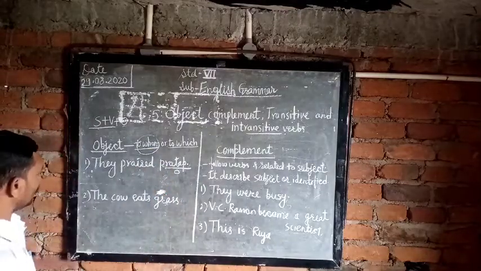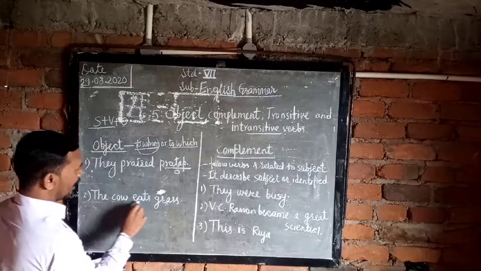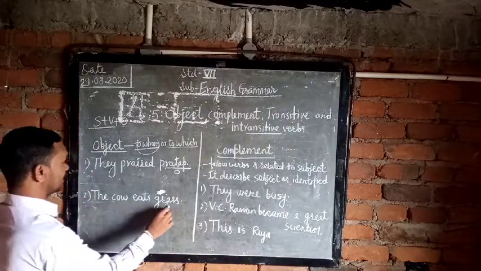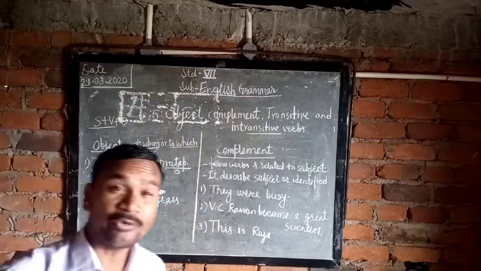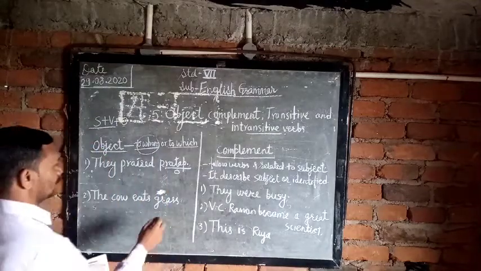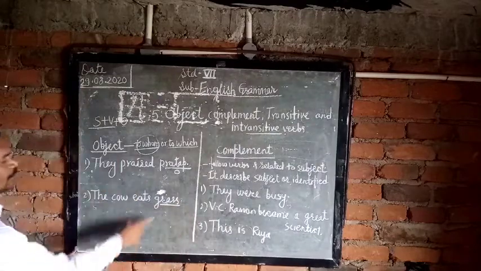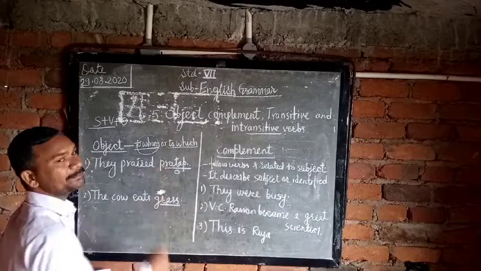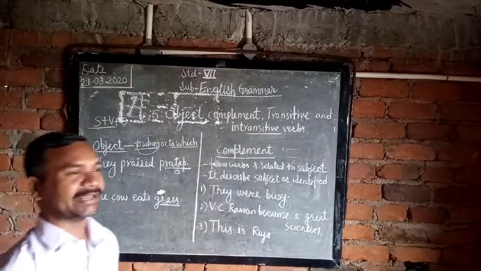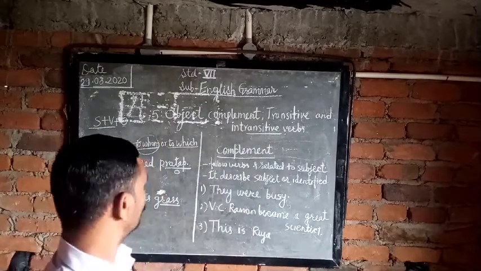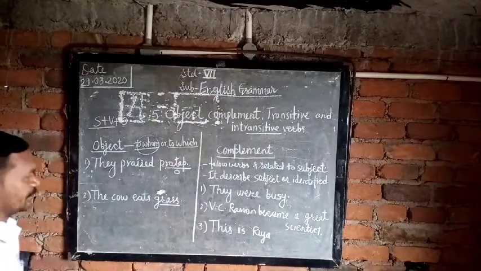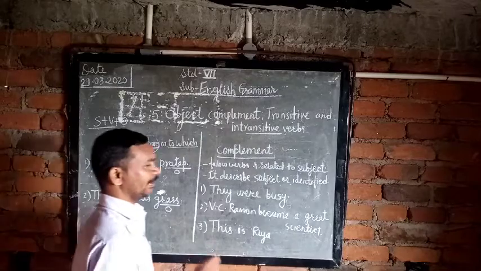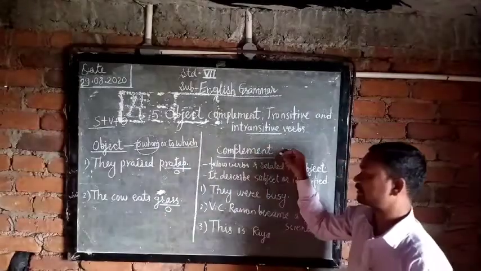Next: The cow eats grass. What does the cow eat? Grass. So grass is the object here. This is the thing and that was the person. This is tangible and visible also, so this is the object. Got it?